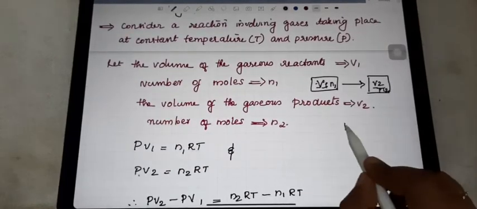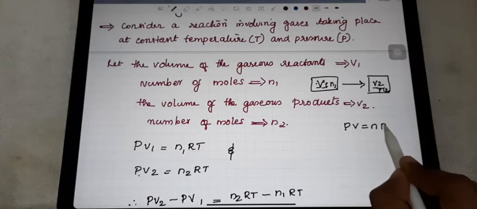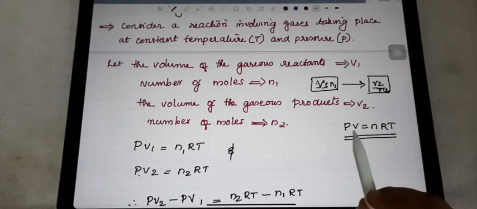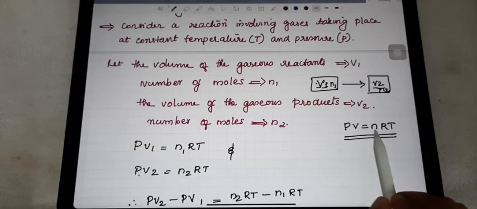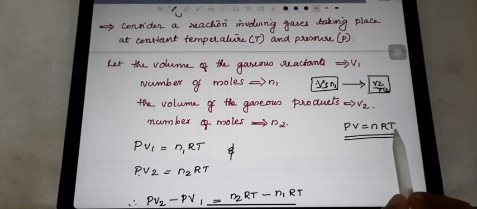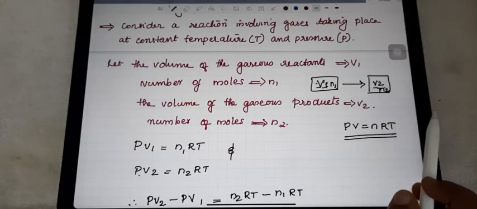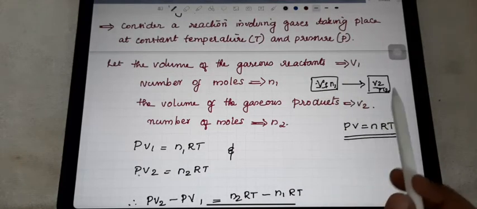As you studied earlier, PV equals nRT, where P is the pressure, V is the volume, n is the number of moles, R is the gas constant, and T is the temperature. We can apply the same situation here.